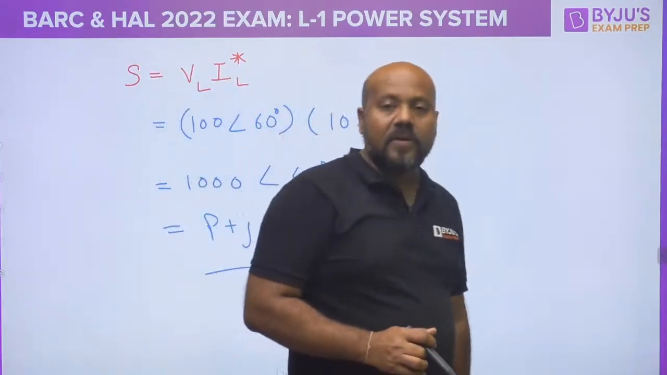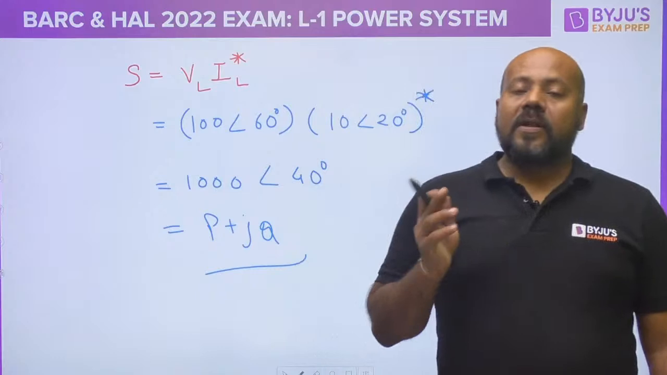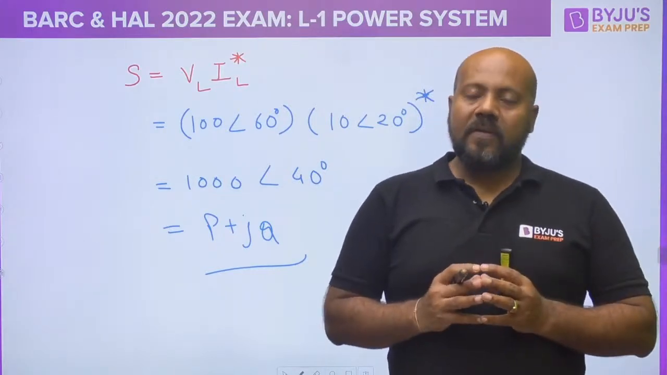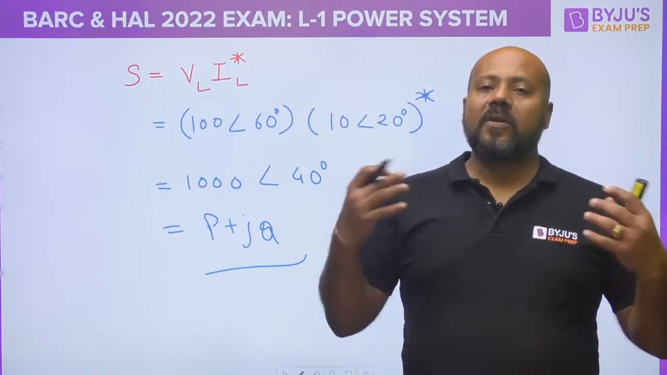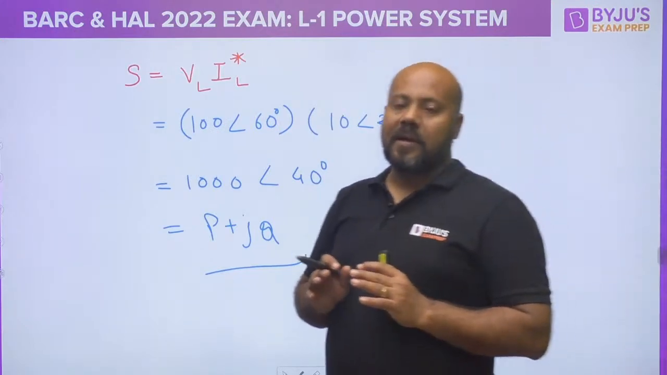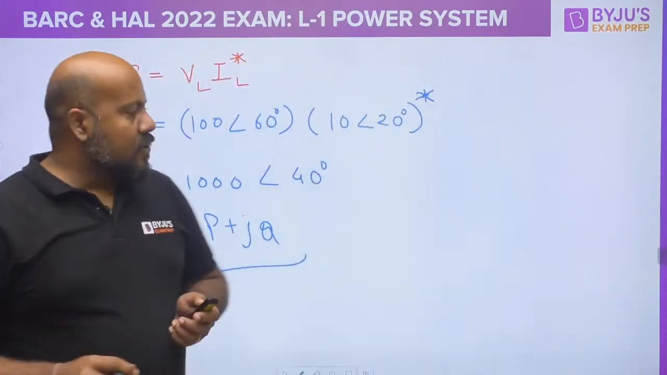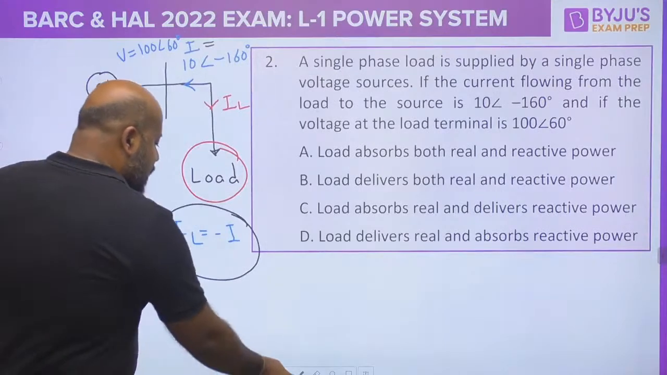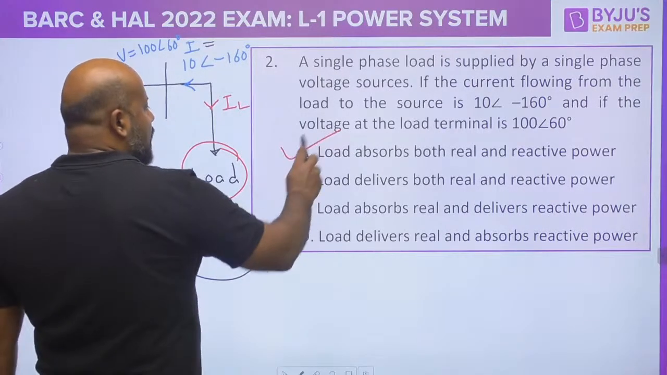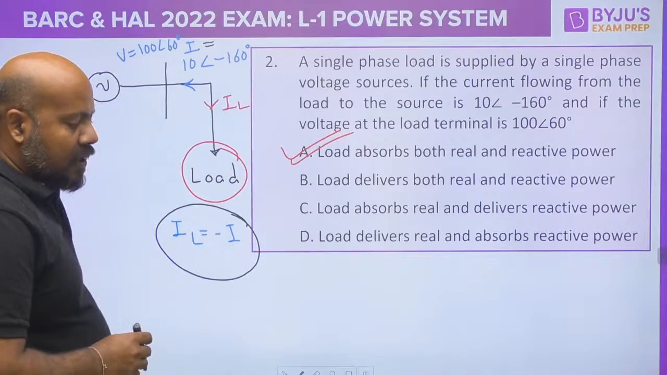I think both P and Q are going to be positive. And for the load, if you are getting P and Q positive, as per the sign convention, it means the load is absorbing both the real and the reactive power. So what is going to be the correct answer? What is the nature of power absorbed by the load? The load absorbs both real and reactive power.